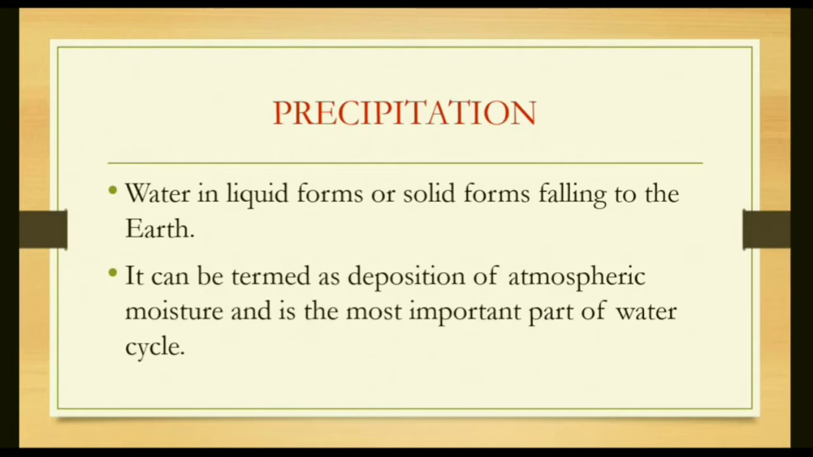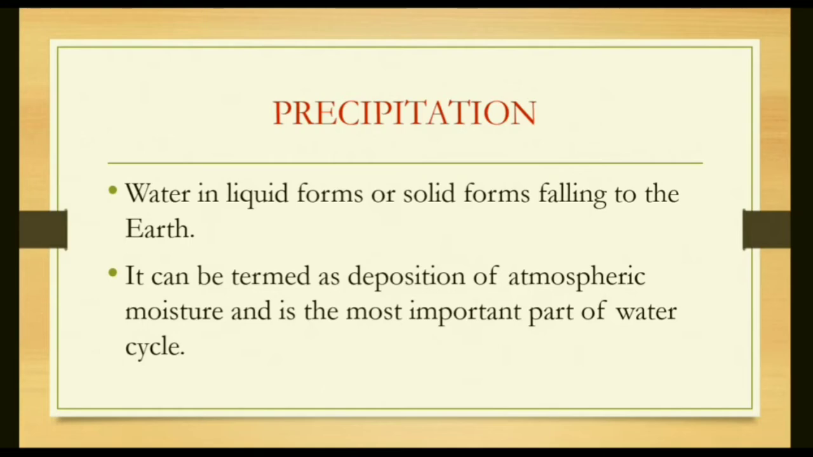Precipitation. In this part we are going to study precipitation. Water in liquid or solid form falling to the earth is known as precipitation. It can be termed as deposition of atmospheric moisture and is the most important part of the water cycle. You all know the water cycle?